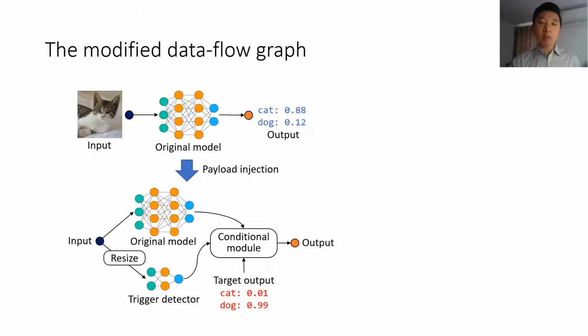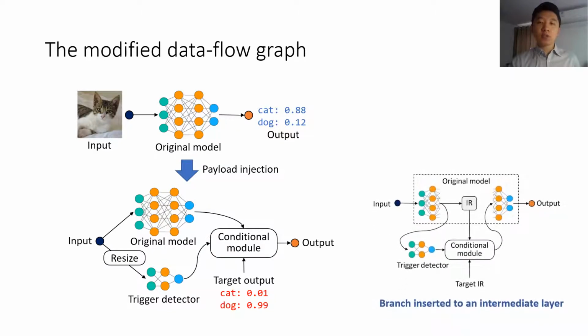Then, how can we manipulate the data flow graph to create a backdoor? Our solution is to create a bypass between the input node and the output node, which contains a trigger detector that predicts whether a trigger sign is present in the input. Then the prediction result is passed into a conditional module, which selects output between the normal output and the malicious output based on the prediction of the trigger detector. The backdoor path can also be added